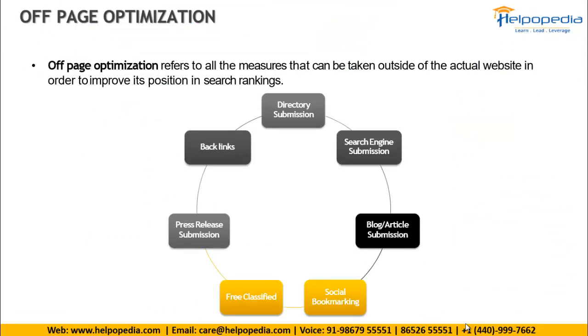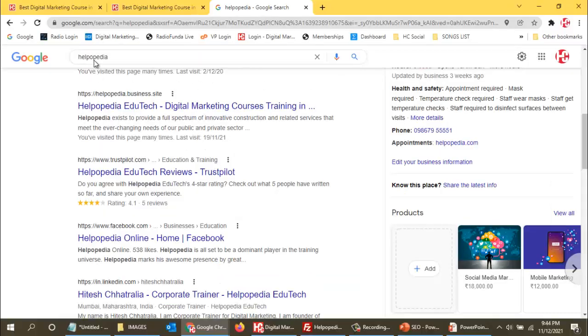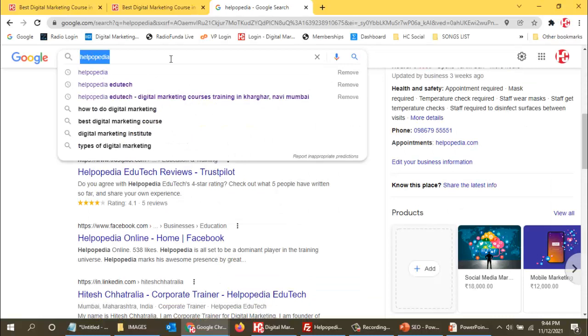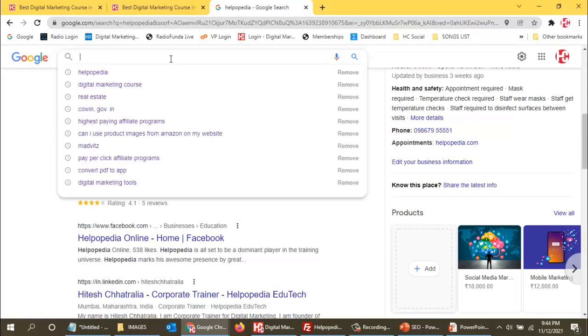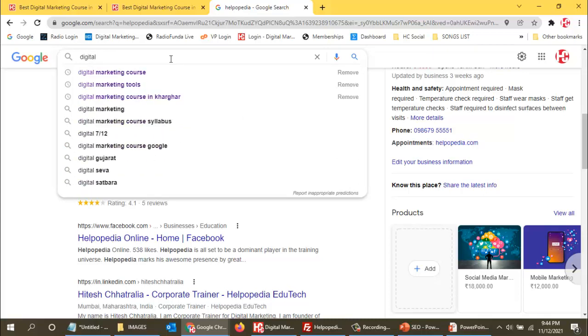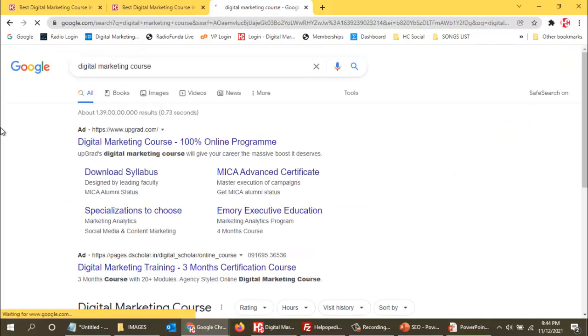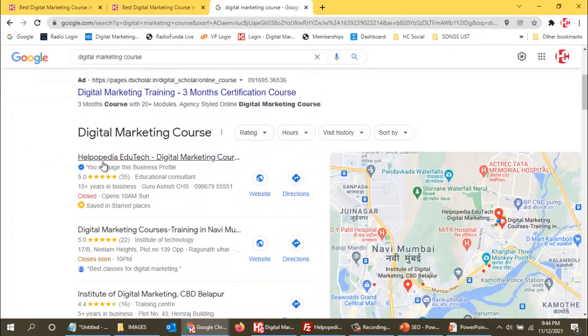You might say, okay, Helpopedia. How many people might know Helpopedia? Okay, fine, that is correct. But people will search for digital marketing courses, or digital marketing courses in Kharghar. So let me search for digital marketing courses. When people search for digital marketing courses, over here you can see Helpopedia EduTech is coming up. Over here also it is coming up, and on the map also you can see Helpopedia is coming up.